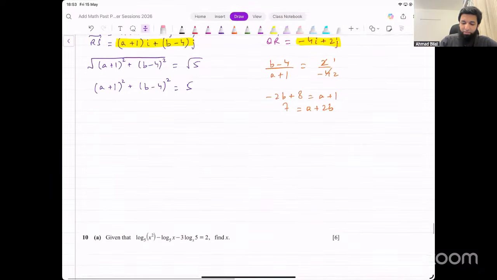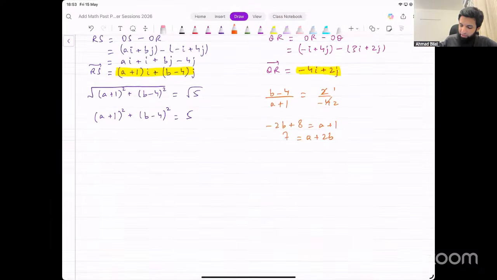Now let's solve these simultaneous equations. From the second equation, I could make A the subject, and that will give me 7 minus 2b. Input that in the first equation. Now, what does that give me? A equals 7 minus 2b. So that will be 7.